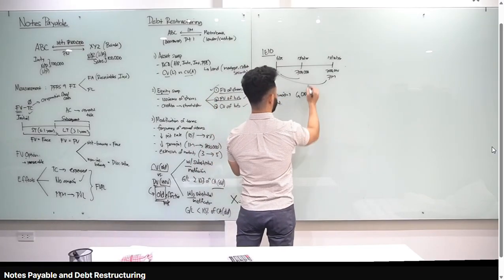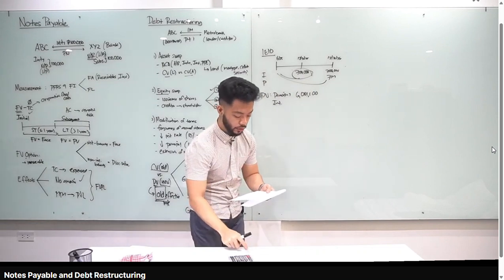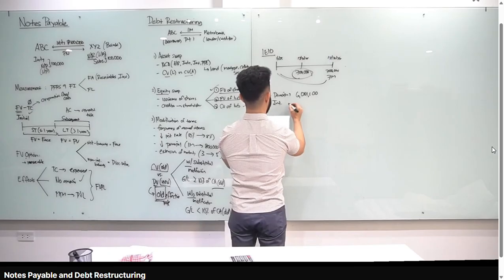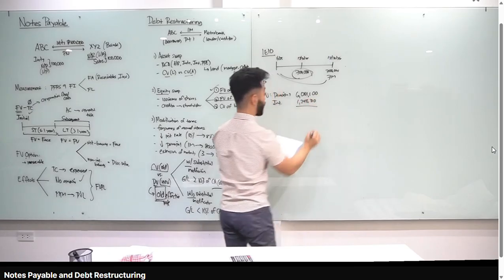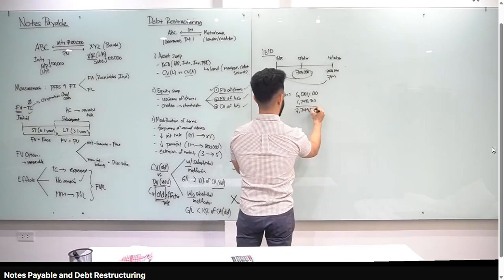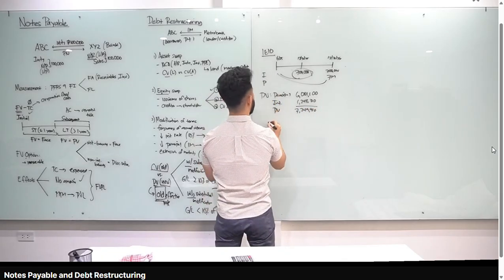Compute natin yung present value of interest, 700,000 per year for 2 years. 700,000 times yung ordinary annuity na 1.7833, you get 1,248,310. Add natin yung dalawa na yan, plus 6,001,100, that is 7,249,410. Okay, so this is the present value. Compare natin yan sa carrying value.